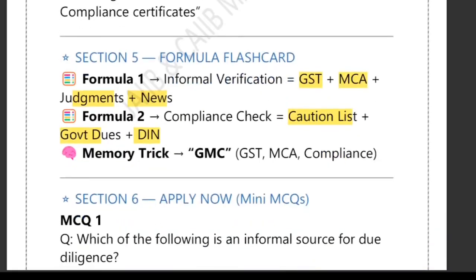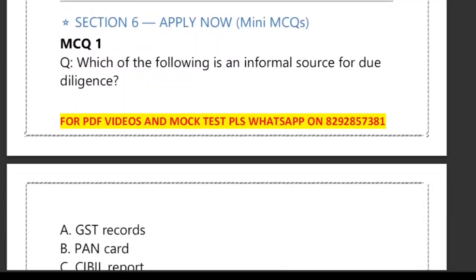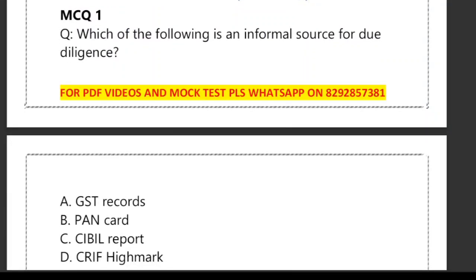Now let's apply the concept to some MCQs. Which of the following is an informal source for due diligence? GST record, PAN card, CIBIL report, CRIF High Mark. See, the bottom three are the formal sources, as I just told you. But the GST record is checked from an outside source to verify whether the borrower's business activity looks genuine or not. So that is the informal source.